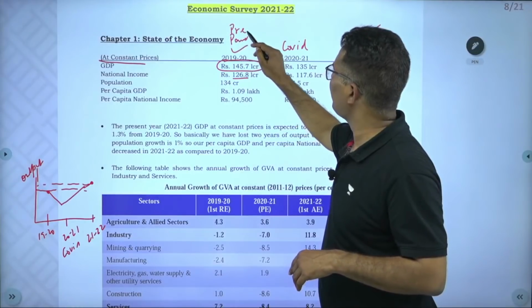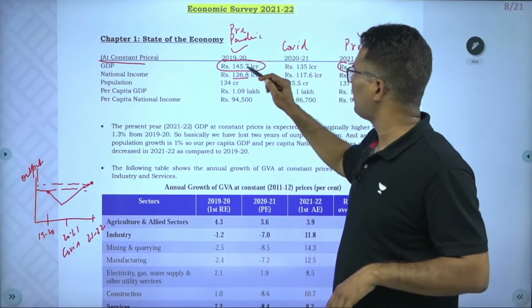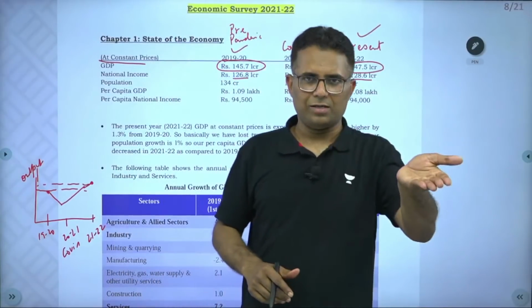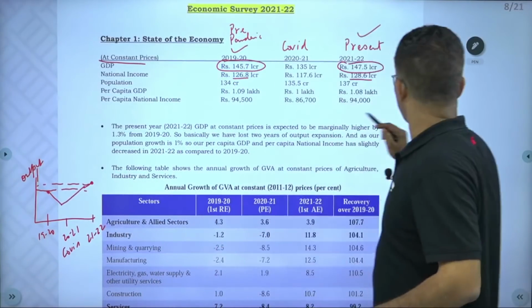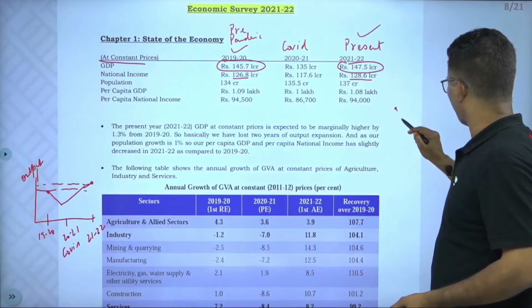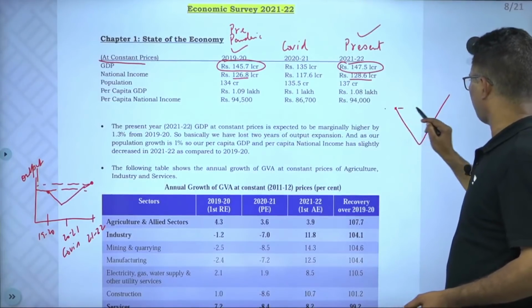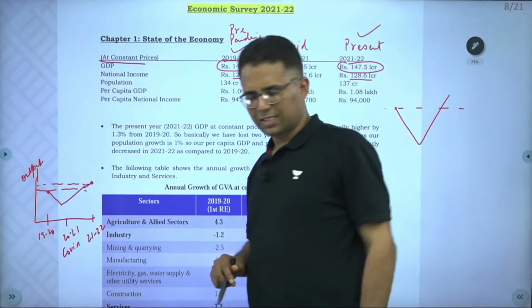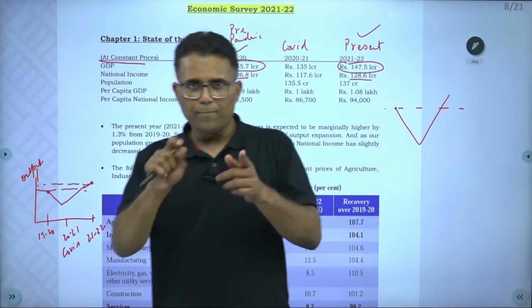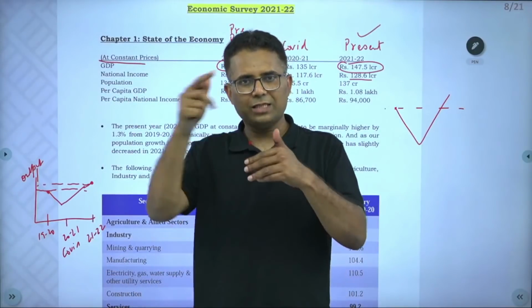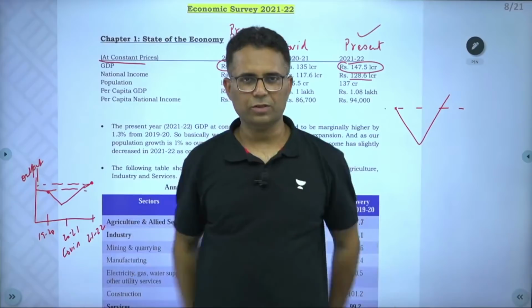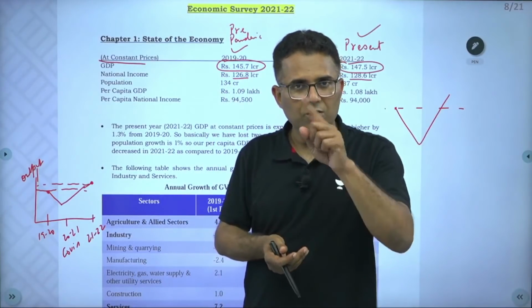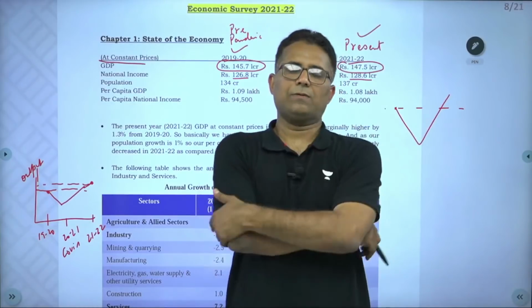This analysis is very important. I will tell you why. So, we have crossed the pre-pandemic level. Basically, we dipped and then we have gone a little bit higher than this. So, we have gained that. But the 2 years of expansion, what we could have expanded, that we have lost. So, we are above the pre-pandemic level in terms of GDP and national income.